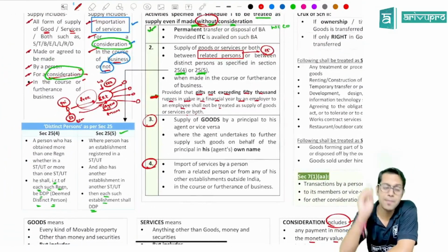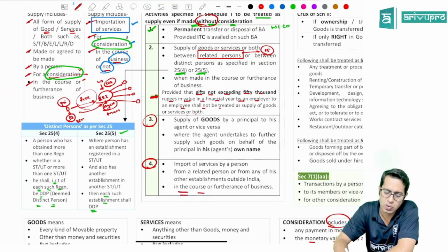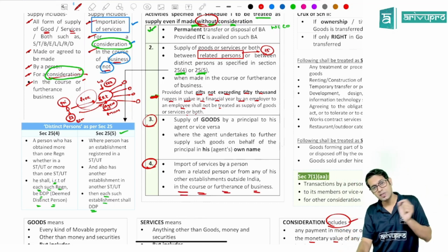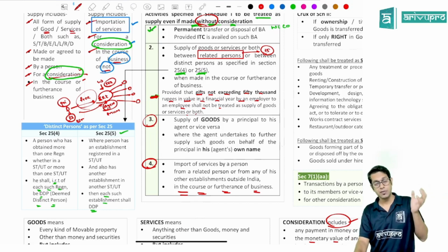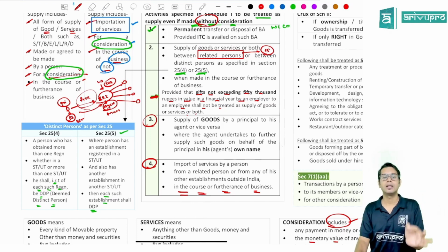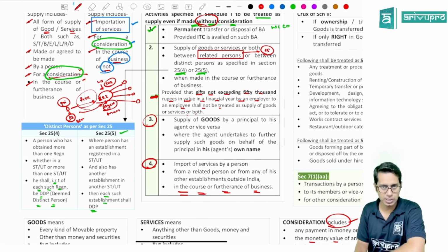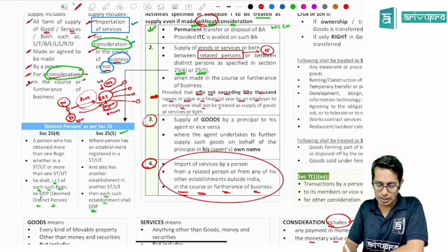Then lastly, importation of services by a person from his related person outside India or from his another establishment located outside India, if it is made in the course or furtherance of business. So what is this point telling? If you are importing any services for your business purpose from your related person or from your another establishment located outside India, then the transaction will be treated as supply even if there is no consideration involved.